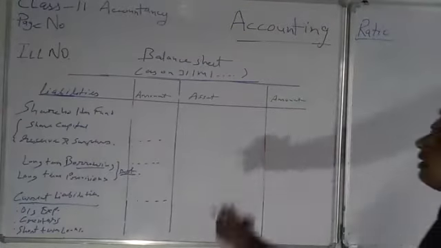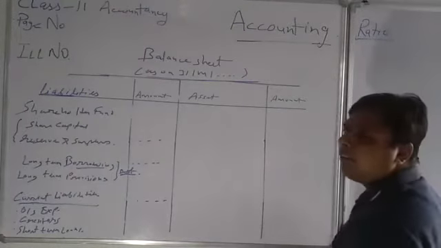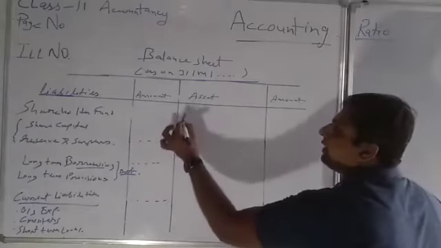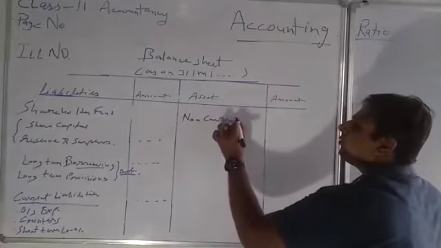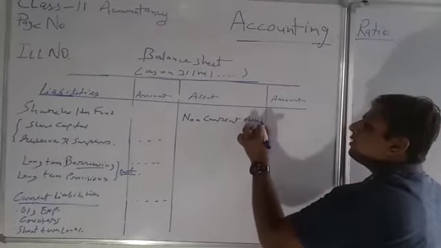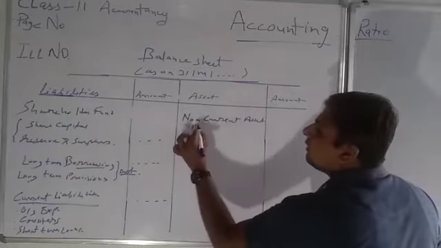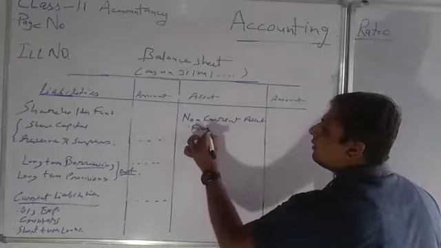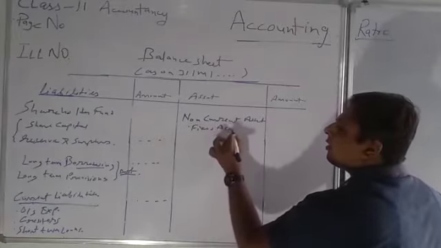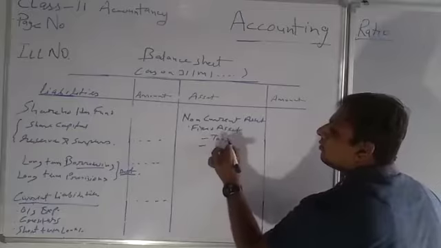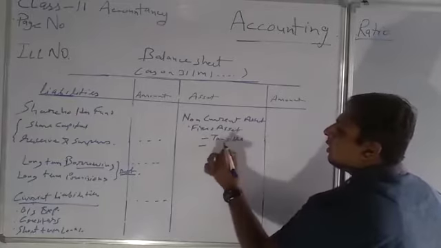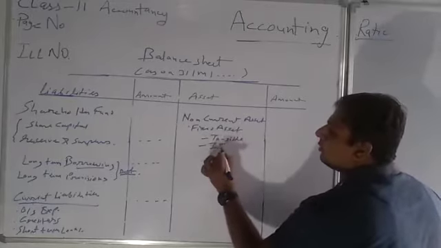Now, see the asset side. First of all, what will we write? Non-current assets. In non-current assets, we will first cover fixed assets. Fixed assets are of two types, tangible or intangible.